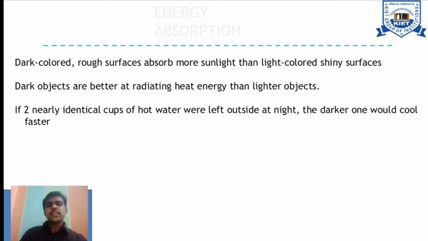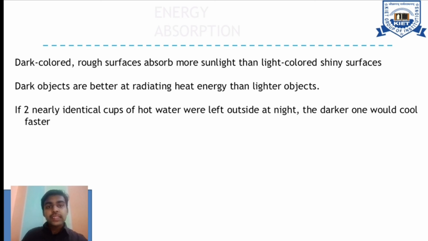Let me discuss this point in a highlighted manner: a dark colored rough surface absorbs more sunlight than light colored shiny surfaces. One common example I like to share: in summer, people used to say don't wear dark colors because of the sun's heat, since a dark colored rough surface absorbs more. These are all common truths. What is the mechanism behind that? The energy absorption is happening. Dark objects are better at radiating heat energy than lighter objects. So if two nearly identical cups of hot water were left outside at night, the darker one would cool faster. This is our common scientific principle.